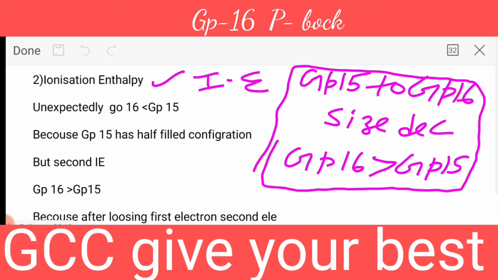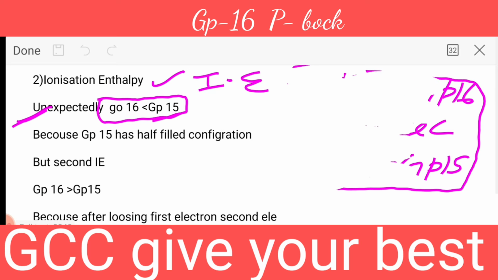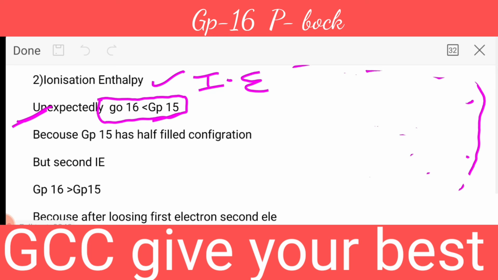But unexpectedly, what is there? Group number 16 has less ionization enthalpy than group number 15, which means group number 15 has high ionization enthalpy. I am going to explain why this is happening. Okay students, if we see the electronic configuration of group number 15 and group number 16, we will find the answer.